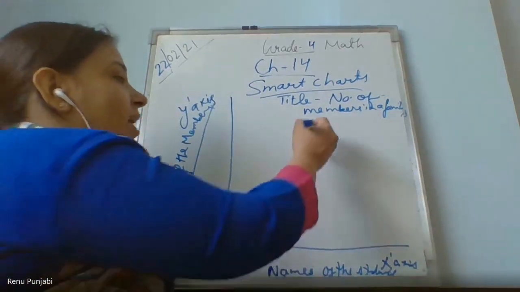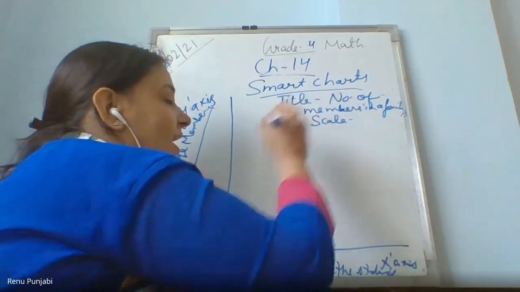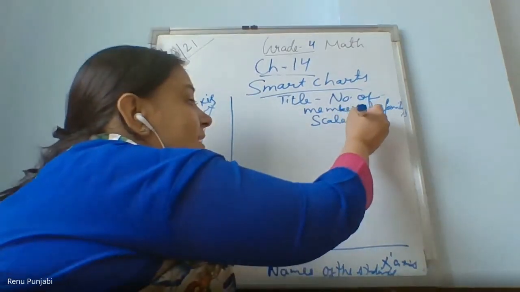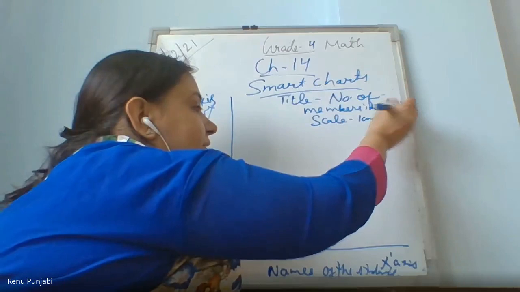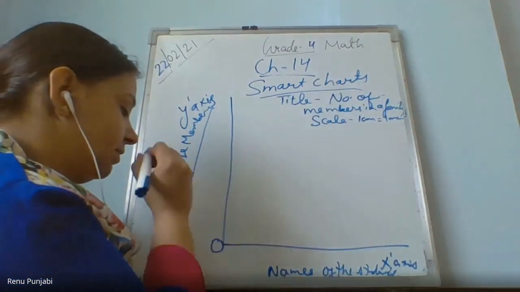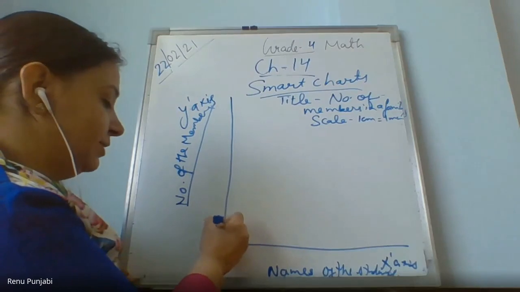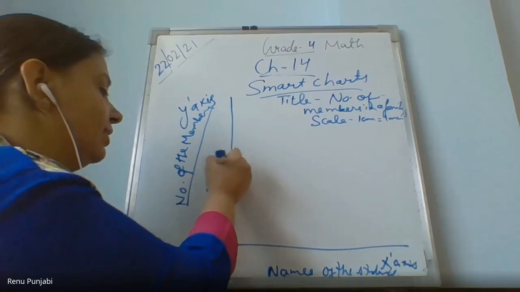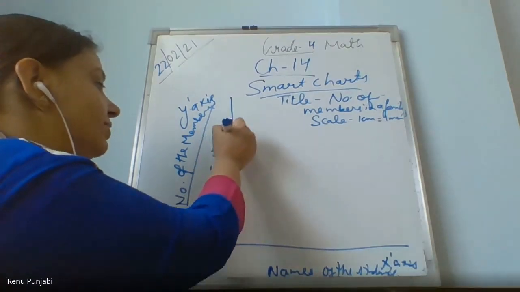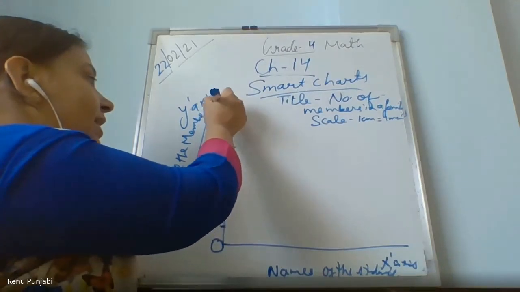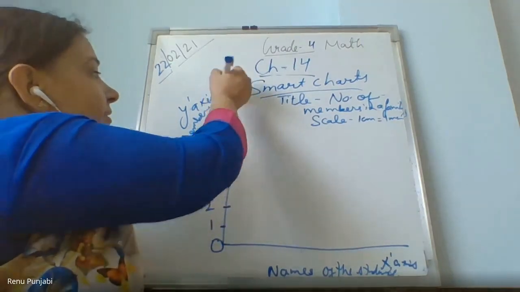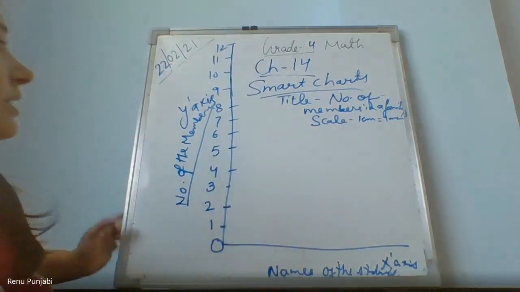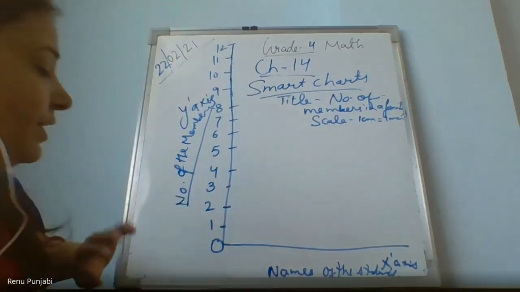After labeling them, next is scaling. I am taking a scale of 1 centimeter equals 1 member. Start from 0, take a 1 centimeter block, and mark it as 1. Next 2, the next 3, the next 4, 5, 6, 7, 8, 9, 10, 11.